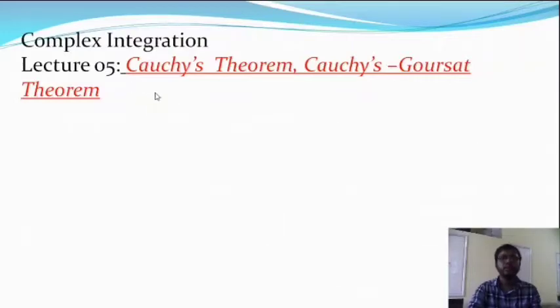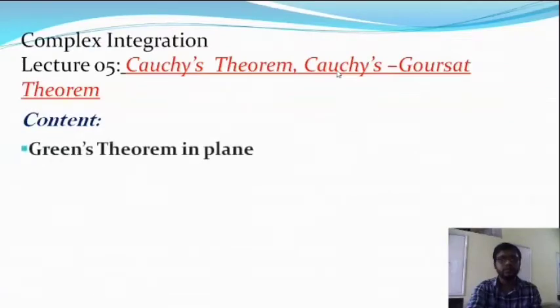But today we are looking at Cauchy's theorem and the Cauchy-Goursat theorem. So here is the content of today's lecture. First we will talk about Green's theorem, only the statement in the plane.